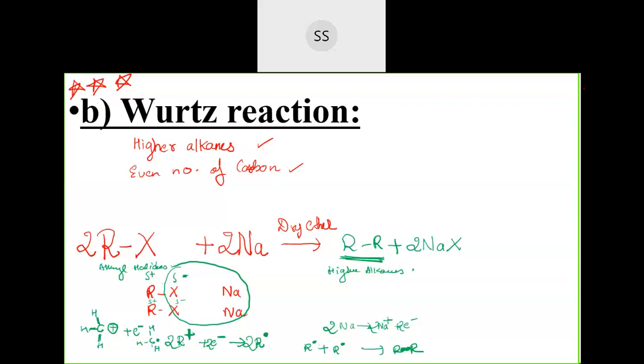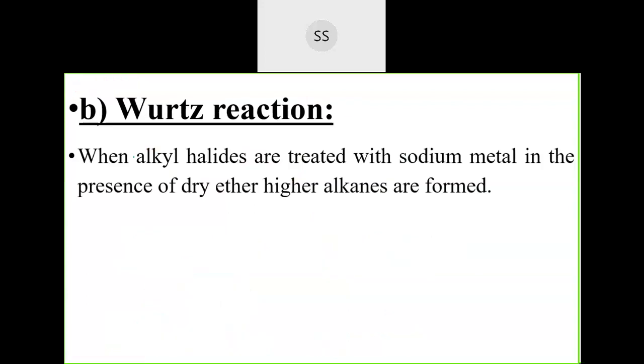Now you can write down sentence-wise what I have given here. When alkyl halides are treated with sodium in the presence of dry ether, higher alkanes are formed. You can write the equation now. See, you can make a note. Two molecules of RX, when made to react with two molecules of sodium. Now you understood why it is two molecules, because one free radical is not stable. They will combine with another free radical to give you higher alkane. So they combine with each other, R bonded with R, to give you two molecules of NaX. This is the main reaction.